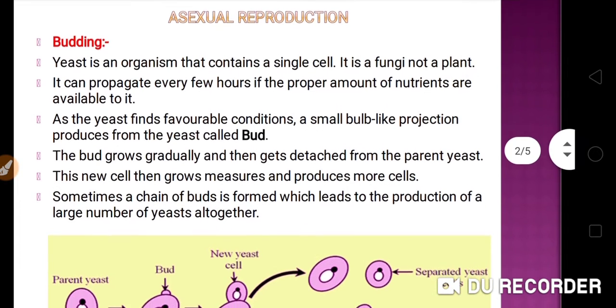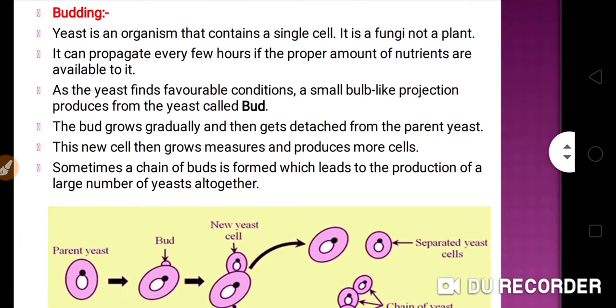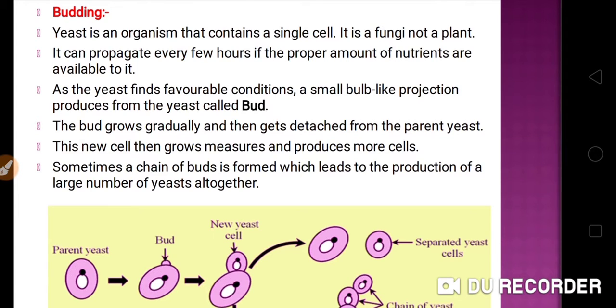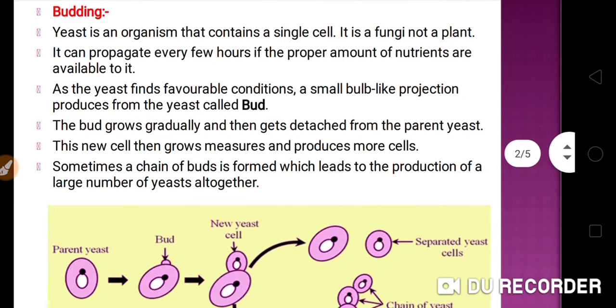It can propagate every few hours if the proper amount of nutrients is available. Means when the yeast cells get suitable conditions, they will start to grow.